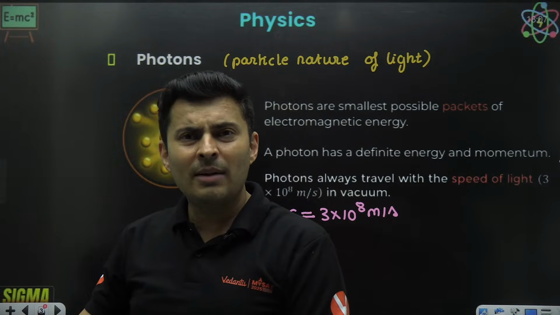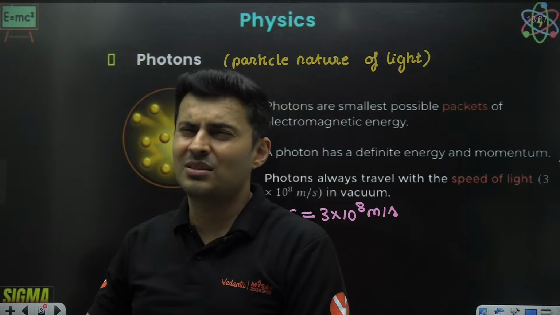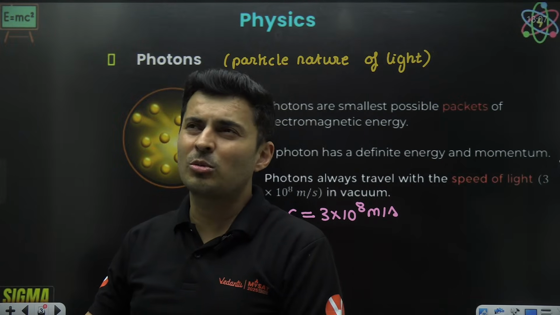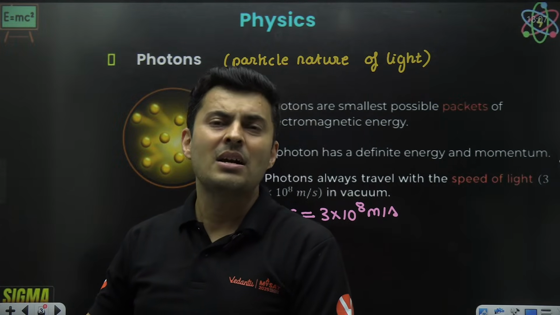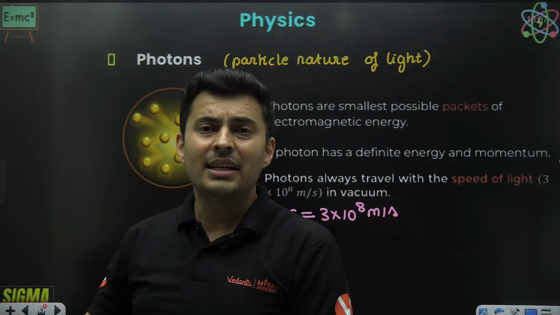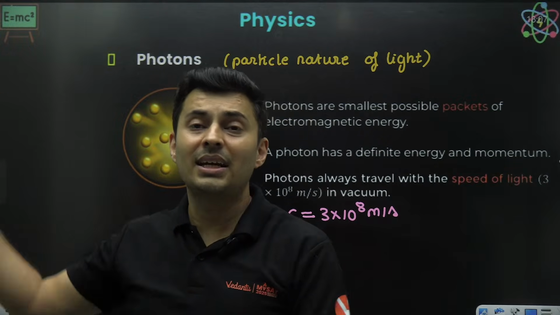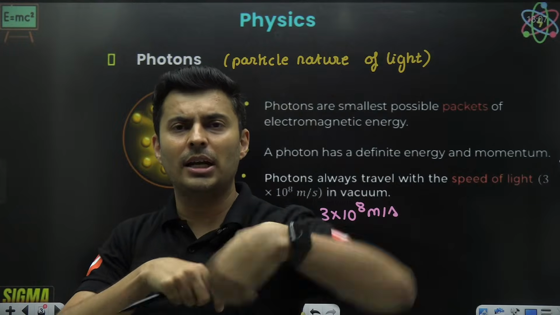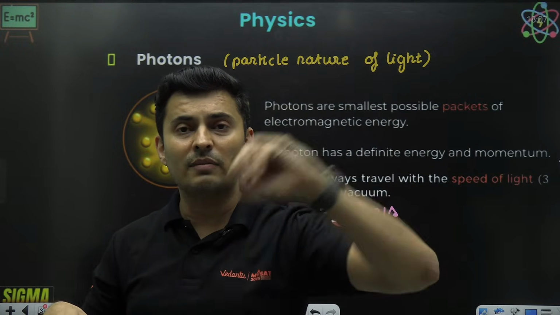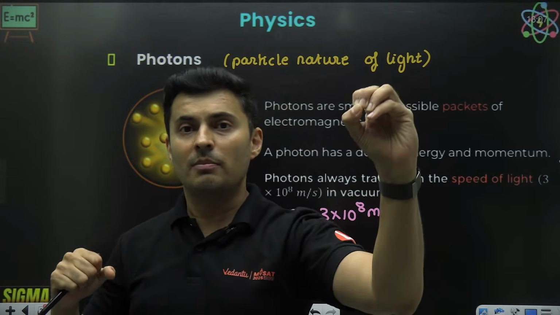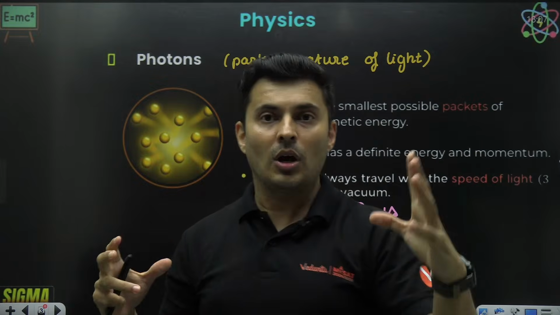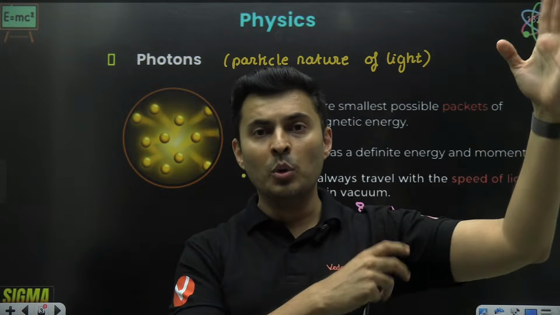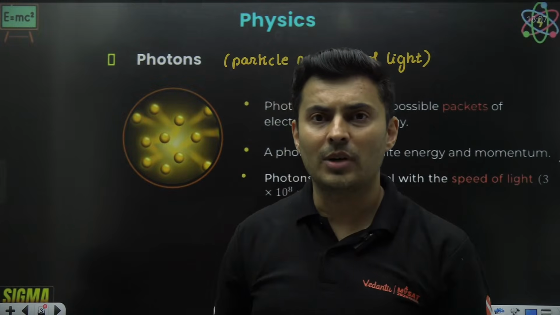So what will happen? Do you think it can interact with the nucleus? No. Will it just pass through the atom? No, it will not pass. What happens is it will hit that electron, and when it hits that electron, all that energy gets transferred to the electron. That electron, because of that collision, will get one sudden impulse, like one sudden shock, jerk, and it will move out of or displace out of that orbit.